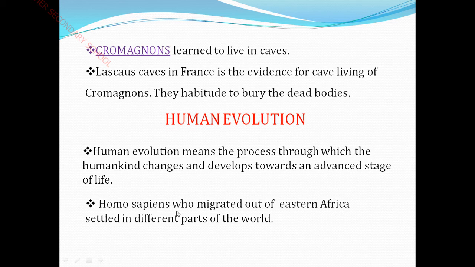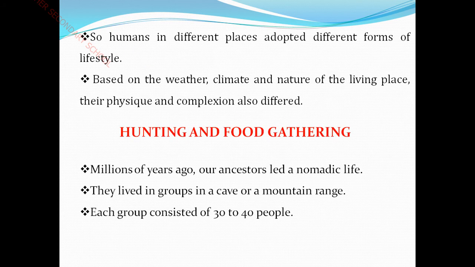And see, Homo sapiens who migrated out of eastern Africa settled in different parts of the world. So this type of people are called Homo sapiens. Okay, children? Yes. The humans in different places adopted different forms of lifestyles based on the climate and nature of the living place.